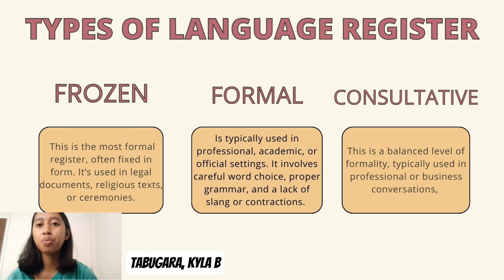The second one is formal. Formal is typically used in professional, academic, or official settings. It involves careful word choice, proper grammar, and a lack of slang or contractions. So this register is used in professional settings such as business letters, academic papers, or legal documents. It is characterized by precise language, complex sentence structures, and formal tone.